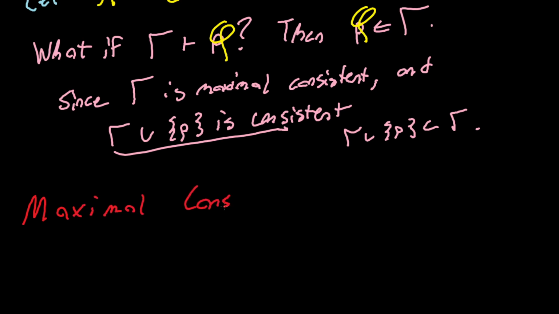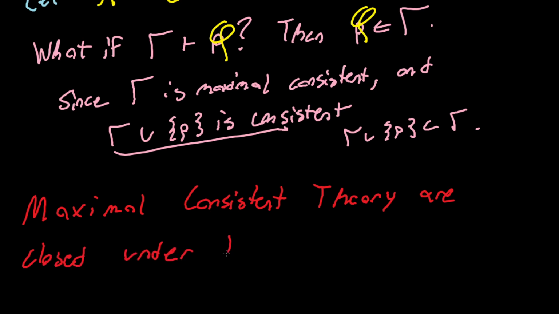Maximal consistent theories are closed under deduction. Right? If I can prove something from the premises in gamma, it must also be in gamma, because assuming that as well would still be consistent.